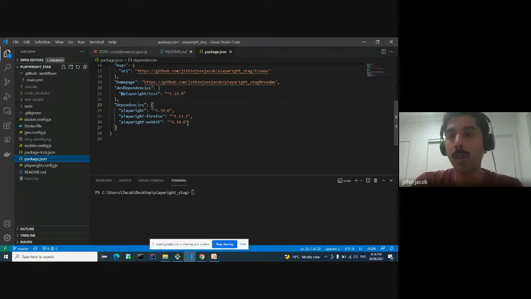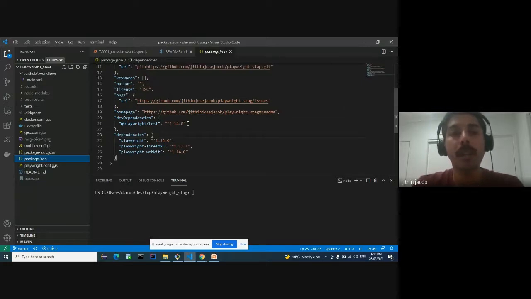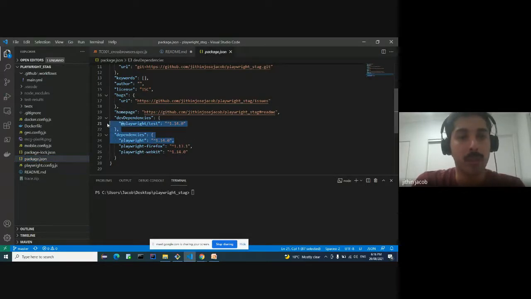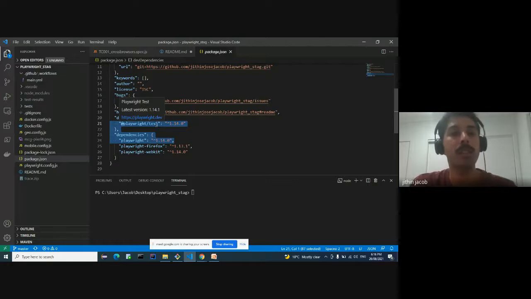For those who are not aware of JavaScript, all the dependencies are bundled and stored in a file called package.json. There are two main dependencies which everyone needs to be aware of. The first one is Playwright, which is used for UI automation testing. The other one is Playwright Test, which is being used as the test runner. This is a bit more important here because Playwright didn't have its own test runner until version 1.12. This has come in a bit recently. So these are the two main JS libraries which I am using.